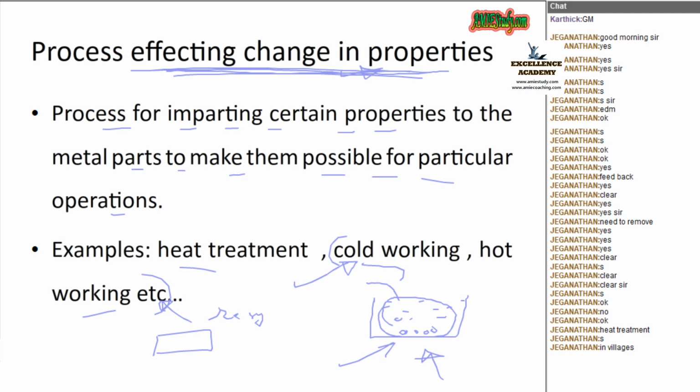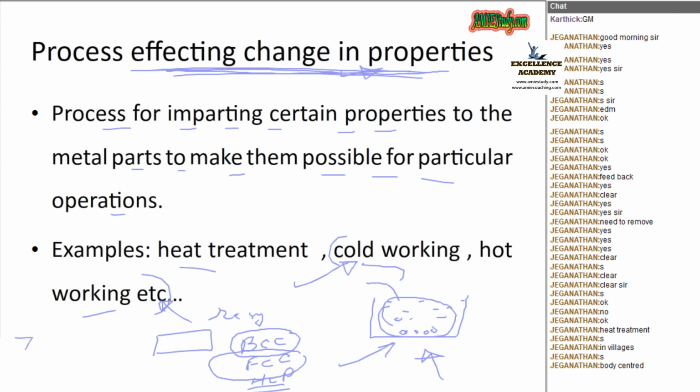Then what is meant by recrystallization? You might have heard about BCC, FCC, HCP, isn't it? At a particular temperature, in the case of iron, the body centered structure is converted into FCC. That point is called the recrystallization point, and if you define that point with temperature, we call it the recrystallization temperature.